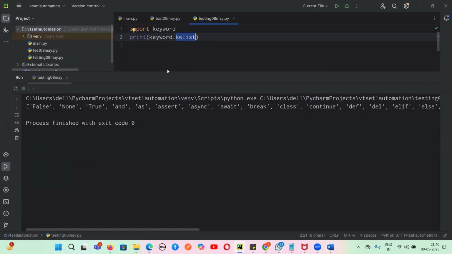Am I clear, guys? Tell me yes or no. Are you clear about keywords? What is a keyword? Okay.